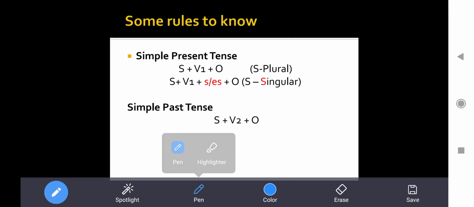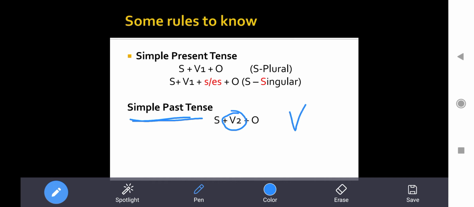The next important thing is, if we are talking about the simple past tense, if the sense of the sentence which we are reading is in the past tense, the most important thing which we have to remember is the second form of verb. Many a times I have seen that students make mistakes in these kind of things, that they put V1 in the past tense, they put V2 in the present tense. So these are the mistakes which take your marks away, right? So you don't have to make that mistake.